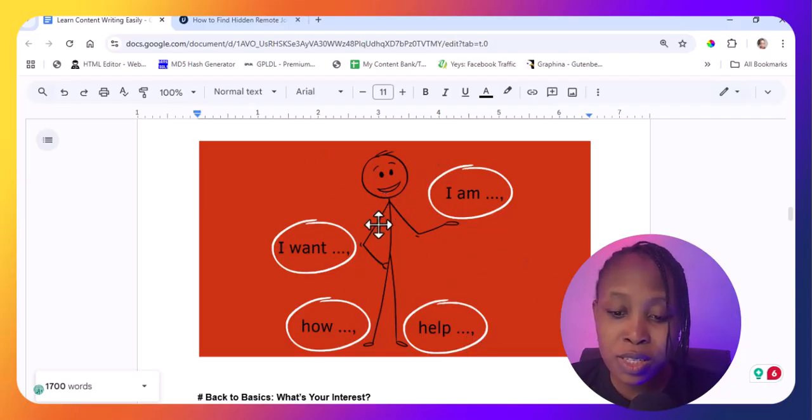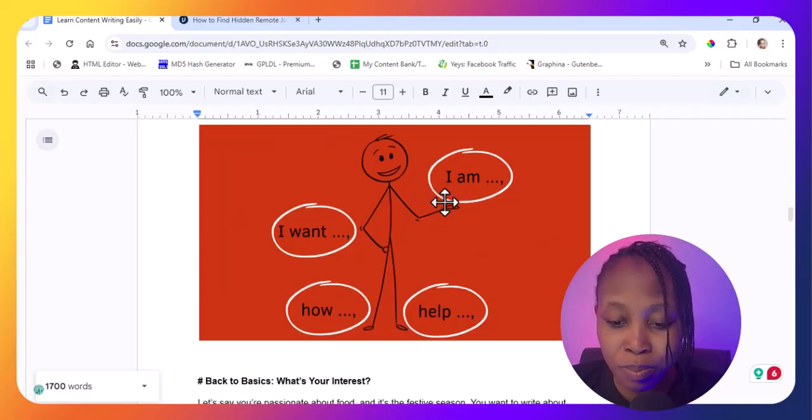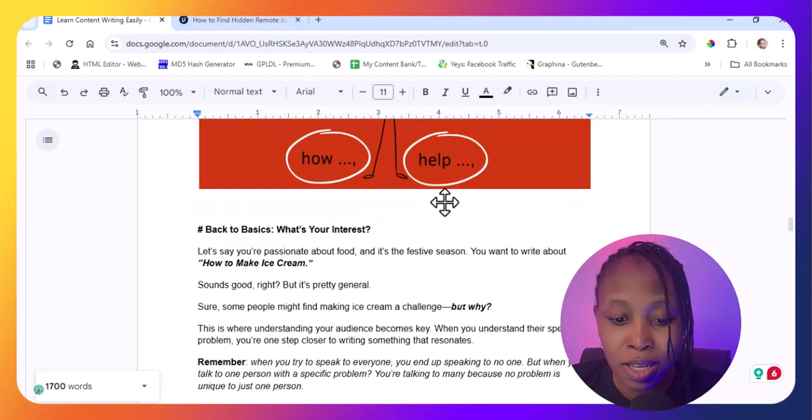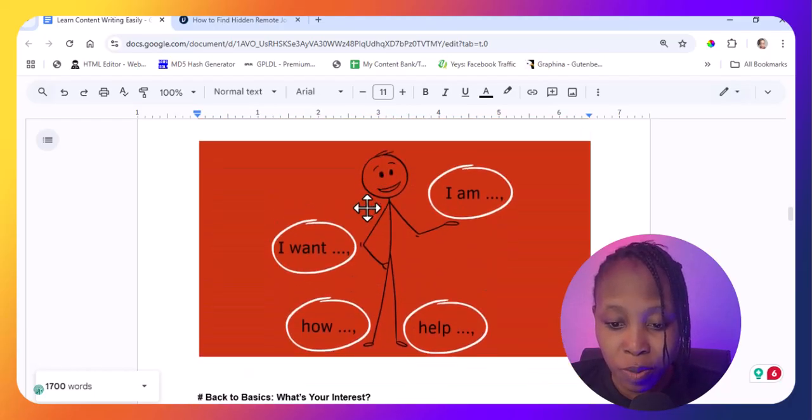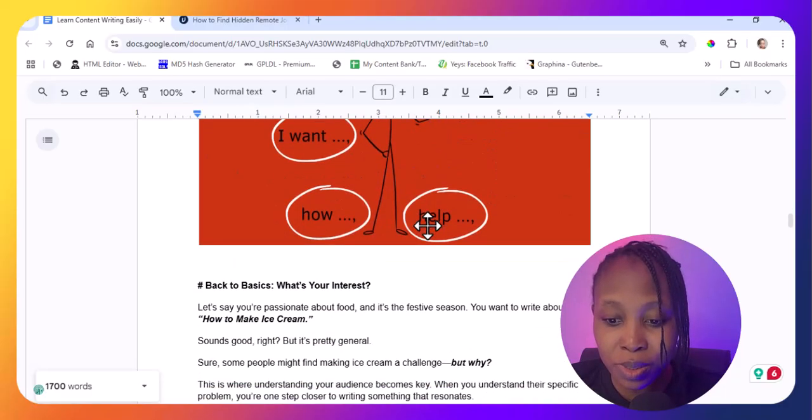Since I've already spoken earlier that this is our framework, this is our imaginary friend, and these are the building blocks, we're going to build up this person to understand what they want and how we can satisfy what they want, by understanding their need, their problem, their pain point, their desires, their wishes, whatever, and put that in our content. So now, with this framework that we have, with this funny little character here, let's go ahead and build our content.